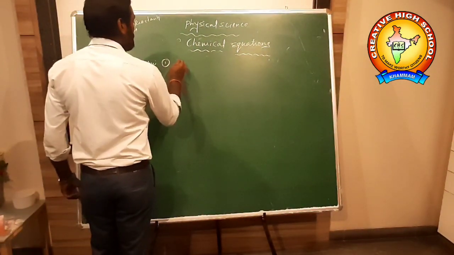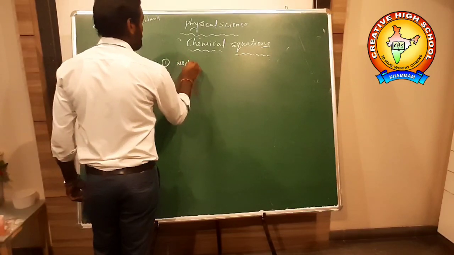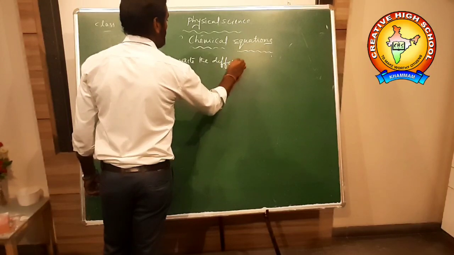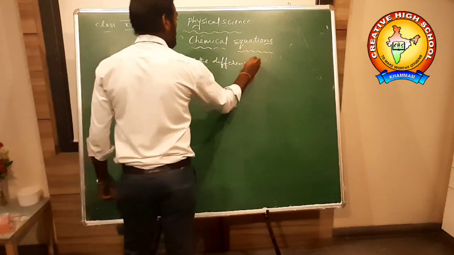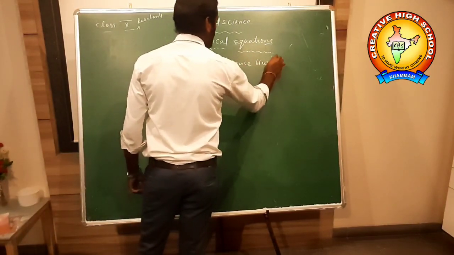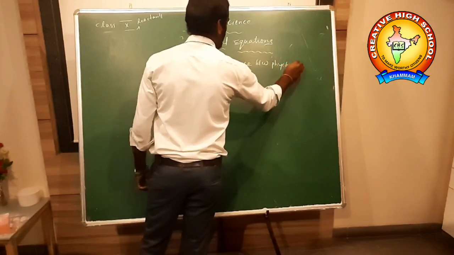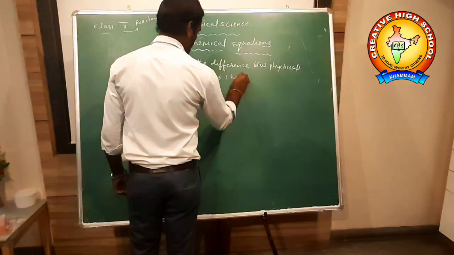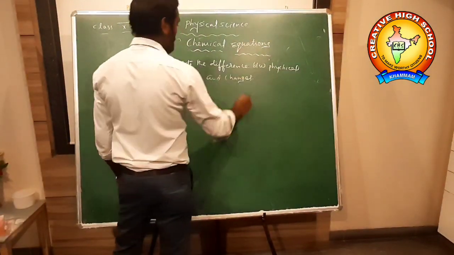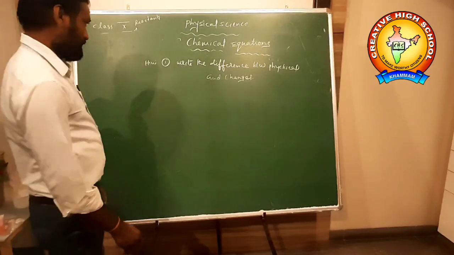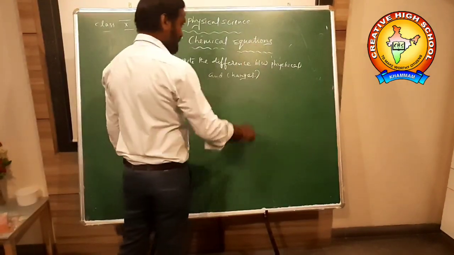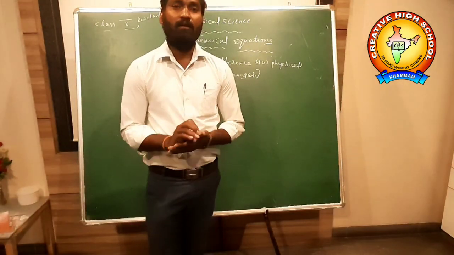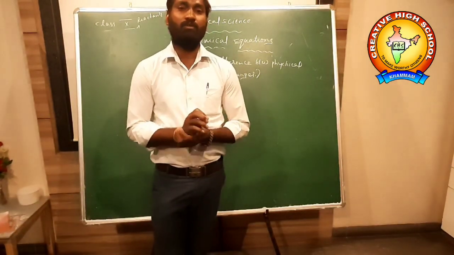Write the difference between physical and chemical change. Write the homework and also go through the textbook. Read the lesson and note down.